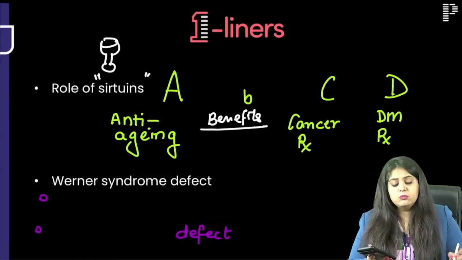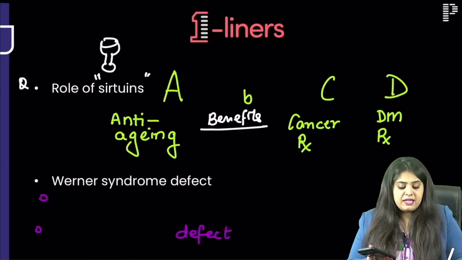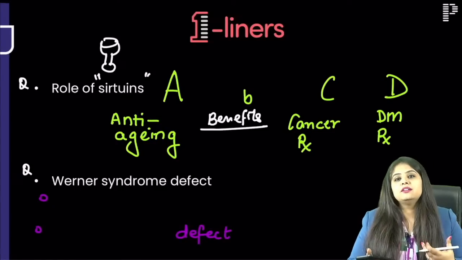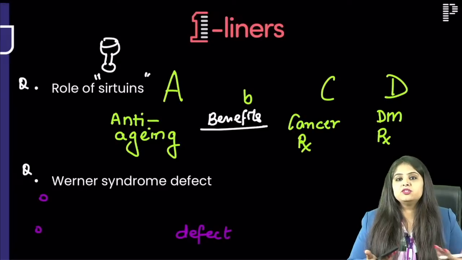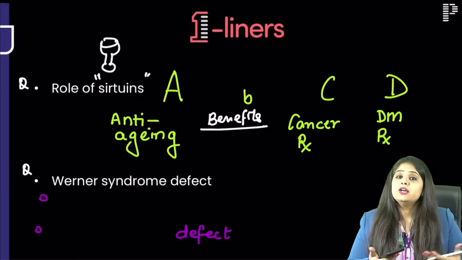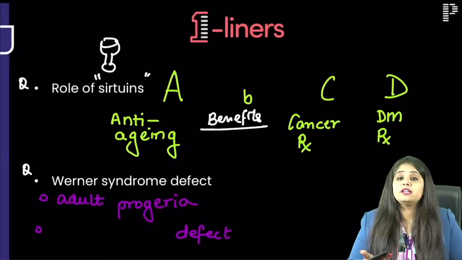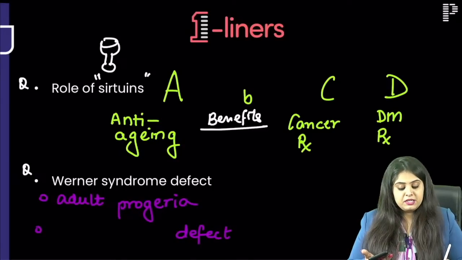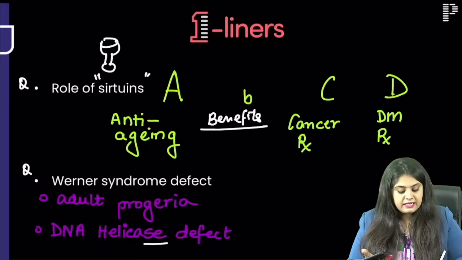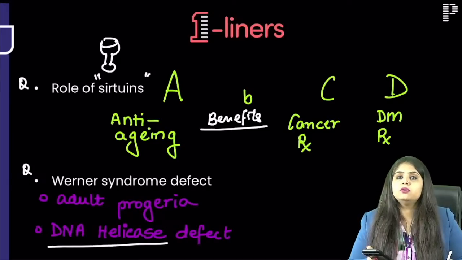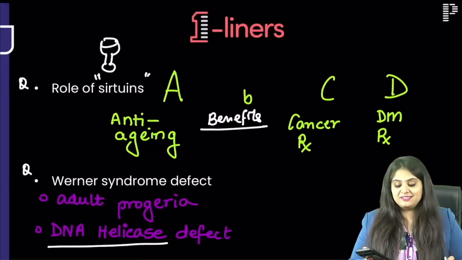Perfect. Moving on. All these one-liners are basically PYQs that I've put together. Let me just tell you my thought process behind it. So Werner syndrome, what is it? It's like a progeria where someone gets old very, very quickly. So it's an adult progeria syndrome. The PYQ was, why does it happen? It is a defect in DNA helicase, and that's the PYQ that you have to know. Perfect. I can see one of the best answers coming up.